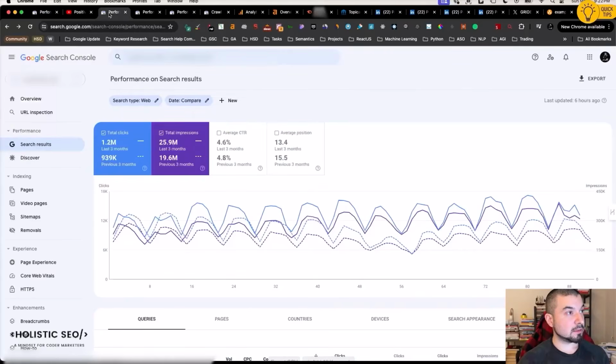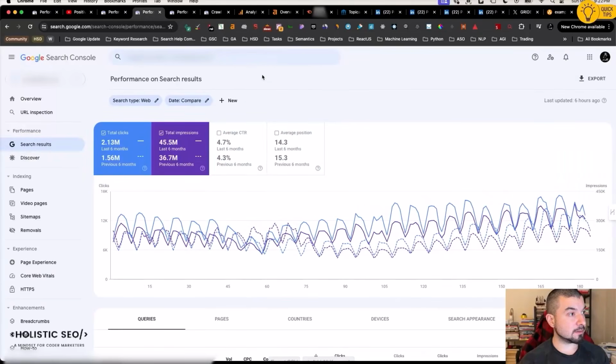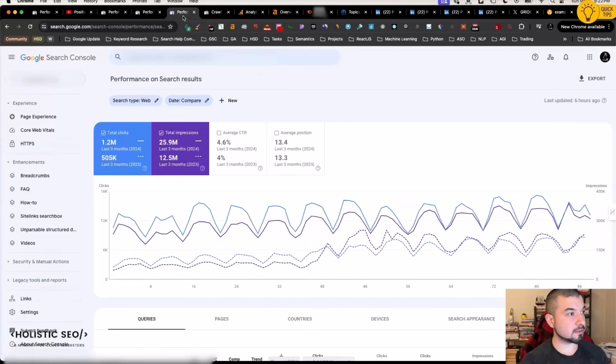Another part is the 3 months of comparison while working together. Actually, I believe we increased the traffic by like 30% and impressions increased as well. This is the average position change. This is the last 6 months of comparison, and I guess like a 42% increase exists here. This is the year over year comparison for the last 3 months, and over 100% click increase and impression increase has already been achieved. The average position is lower because we are ranking for many more queries. And again, the CTR is higher compared to this area because we are ranking for more search features.